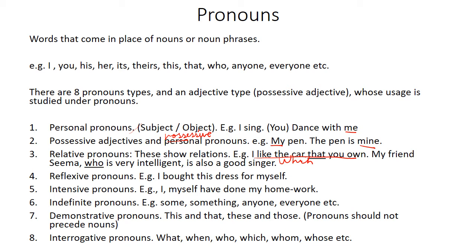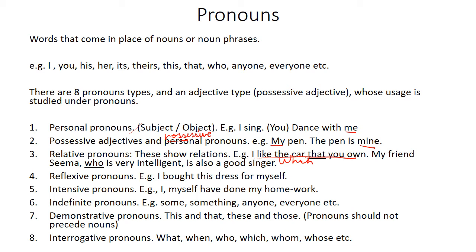Indefinite pronouns. They do not point to anybody specific. The noun can be any. We don't know who or what the noun is. Some, something, anyone, everyone. There are all types of indefinite pronouns. Often they are used as singular. Everyone is going is correct. Everyone are going is not correct. Is anyone going is correct. Are anyone going is wrong. So again, subject verb agreement comes here. Indefinite pronouns are usually taken as singular subject.